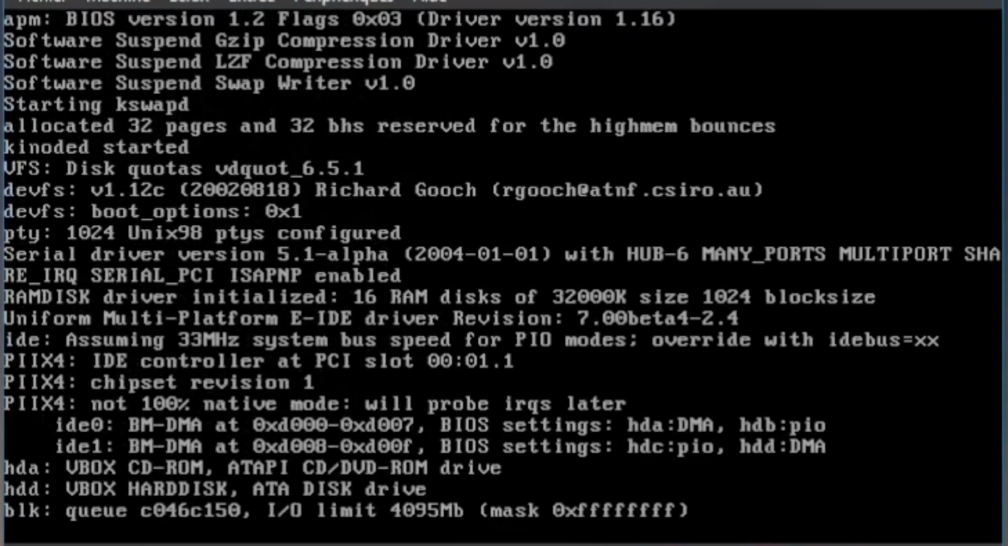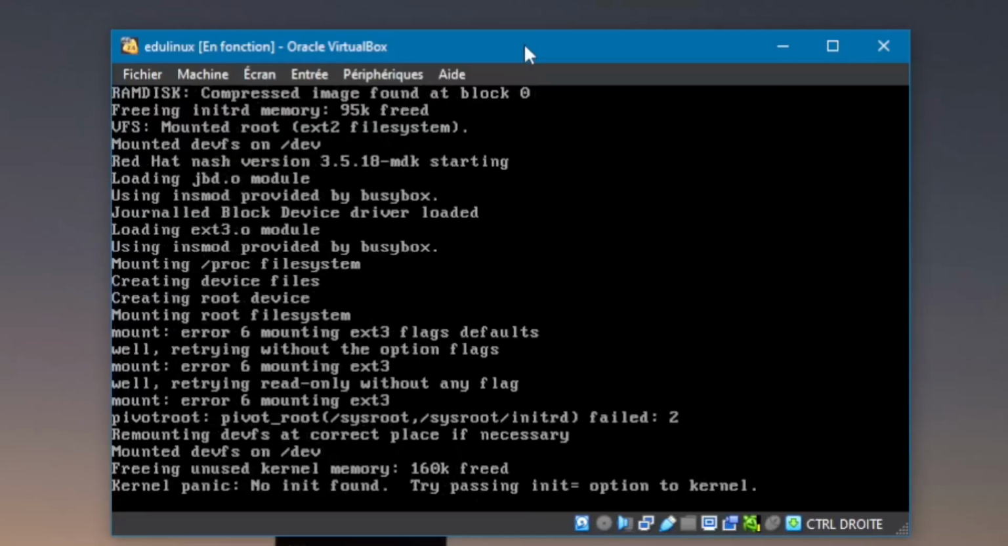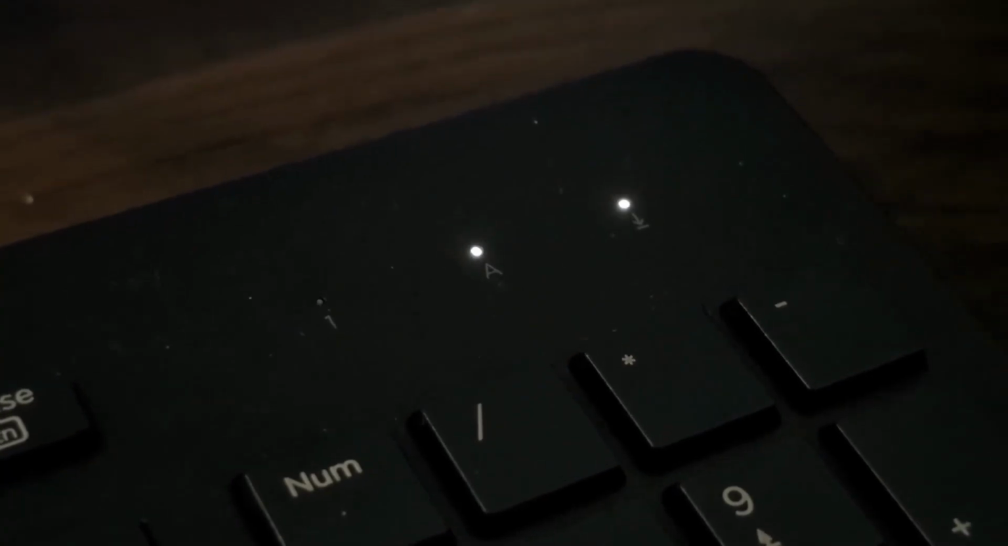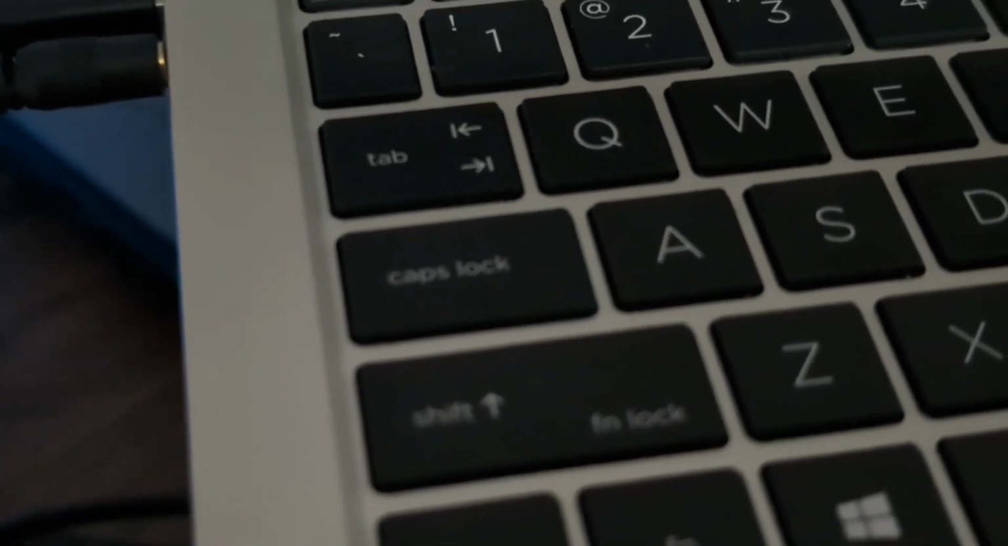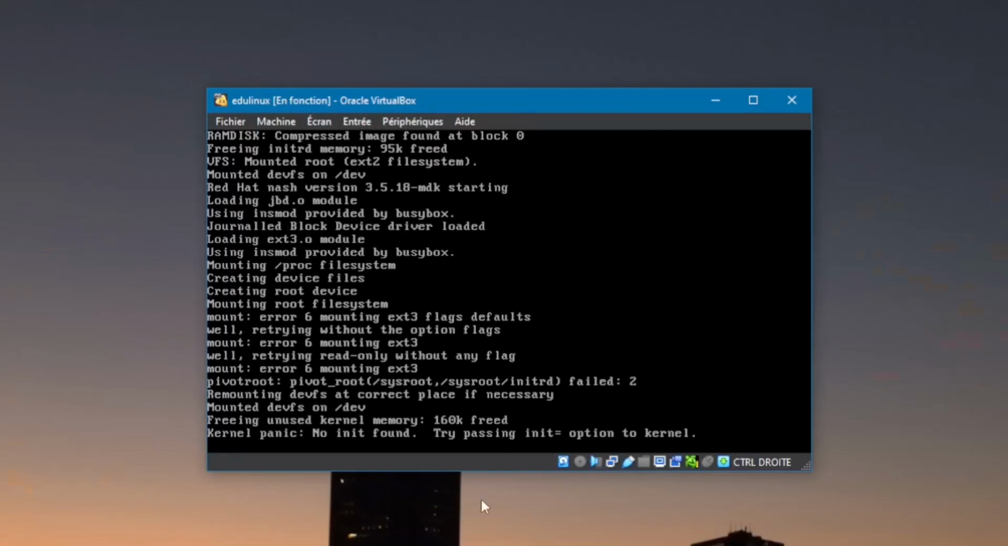And... Yes! Oh! My keyboard lights are blinking! Wait, I gotta film that. This is the first time I'm seeing this. See? It's blinking! Even my laptop light is blinking. Oh, that is surreal. Okay, so we managed to get the exact kernel panic that we had on the desktop.